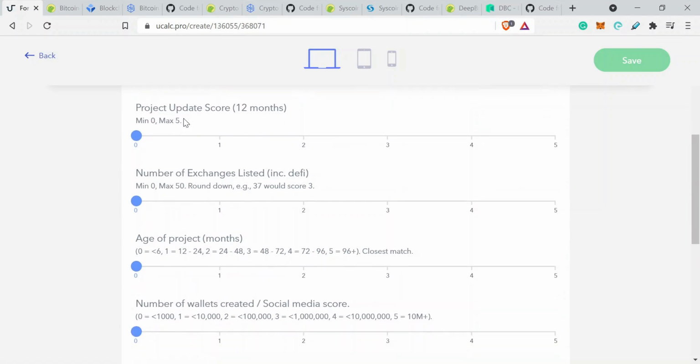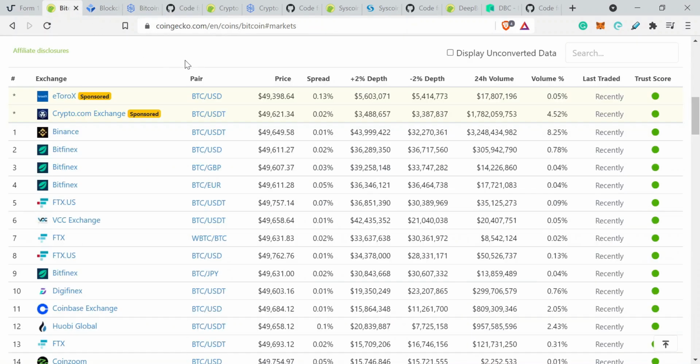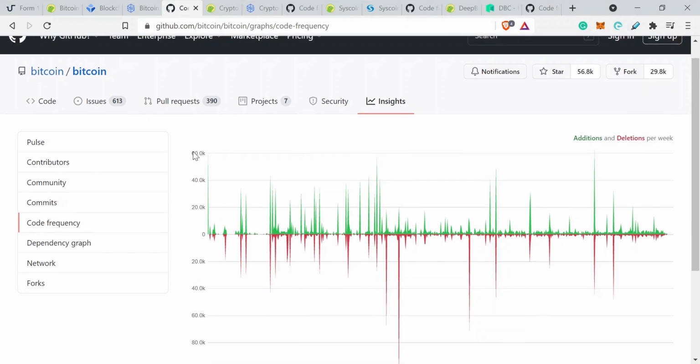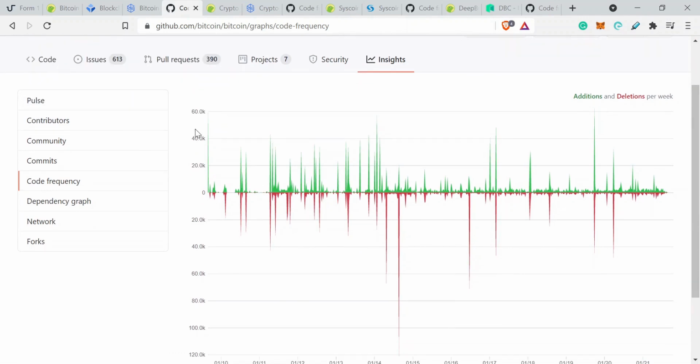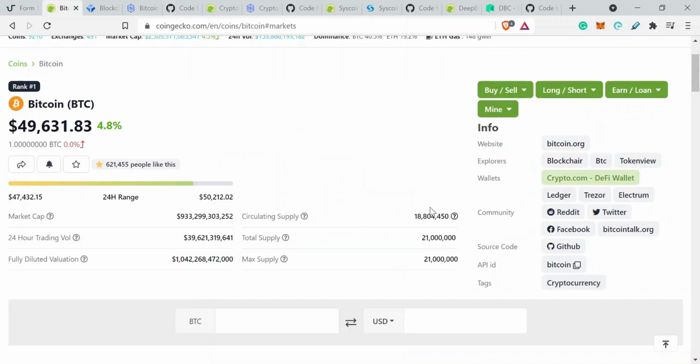So project update score, this is one you might struggle to find for some crypto projects, but for things like Bitcoin and larger scale projects, you can just go to the GitHub page, which is located on their main page. If you see here, there should be an option for the source code and look at GitHub. This will take you through to the actual page where you can see the code being developed. And if you go to the insights page, it might be easier if I demonstrate this for you.